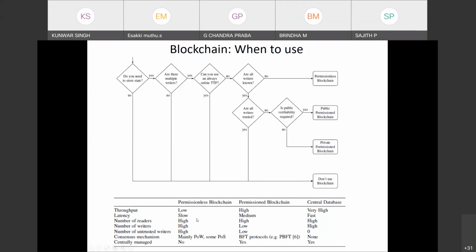Since it stores the data, it will be compared with the central database. Now you see here the throughput. The throughput is very low in the permissionless blockchain, and you can see the database is very high. Similarly, latency is very slow here and very fast there.